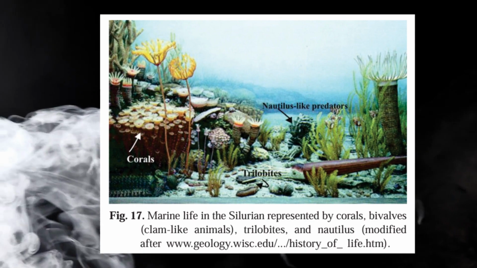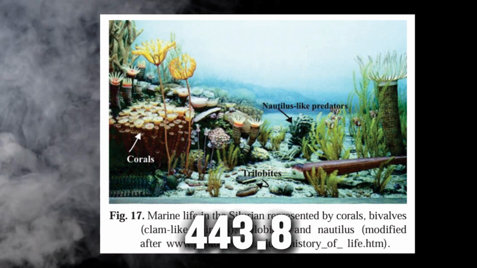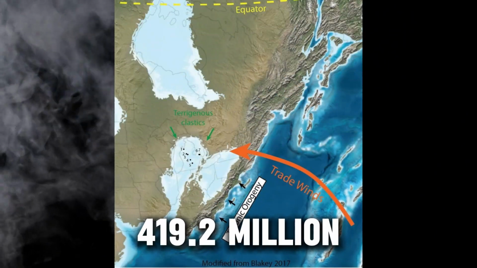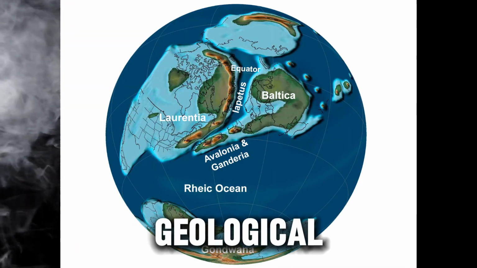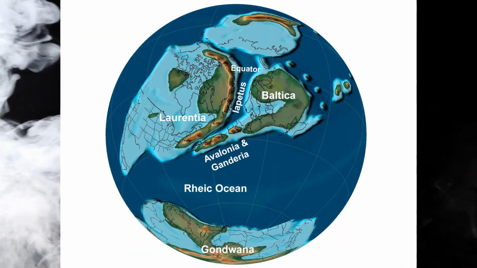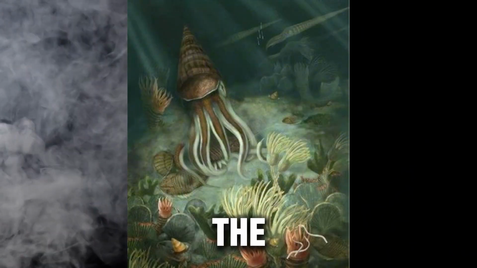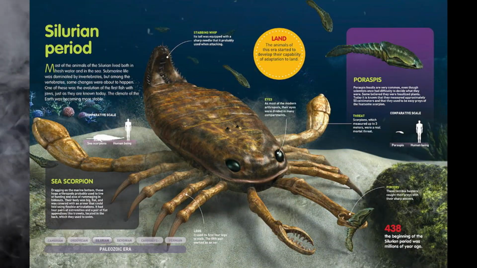The Silurian era, spanning from about 443.8 to 419.2 million years ago, was a time when the Earth saw significant geological and biological developments. It's known for the diversification of early vascular plants and the rise of jawed fish, among other evolutionary milestones.